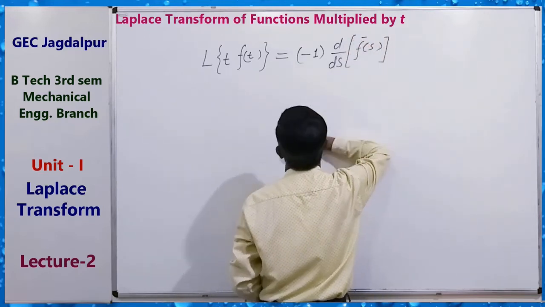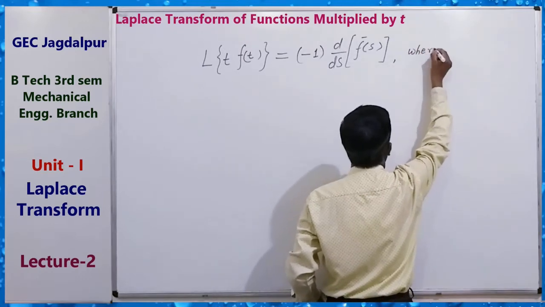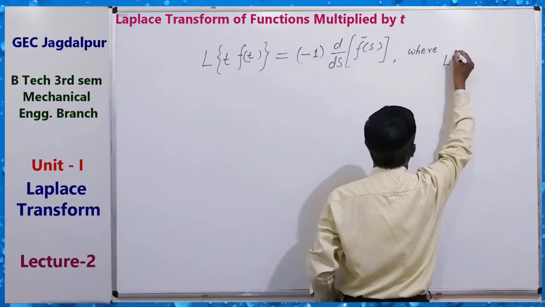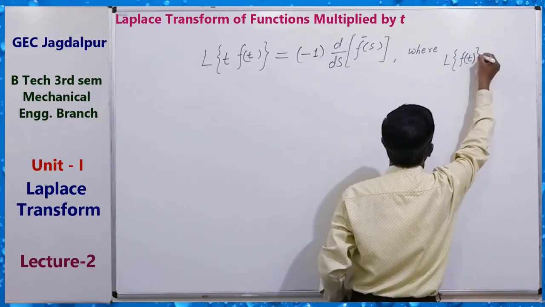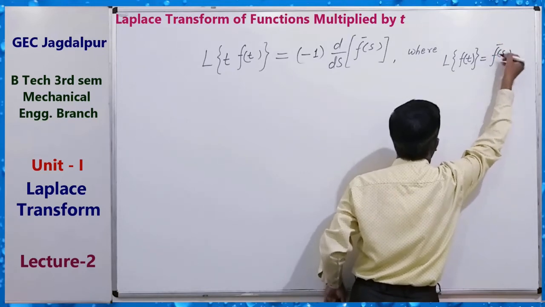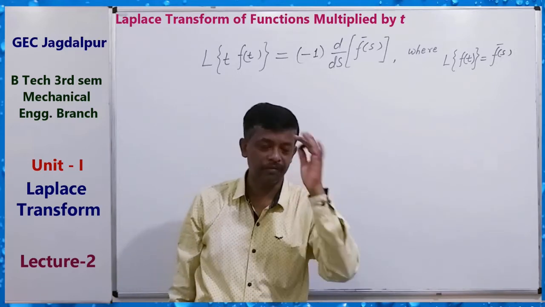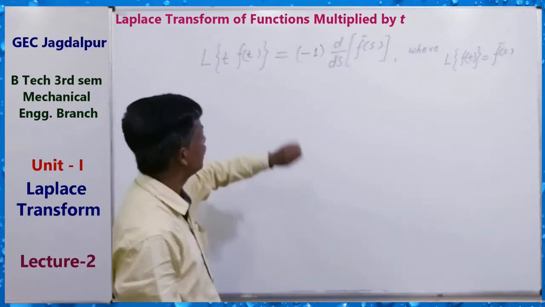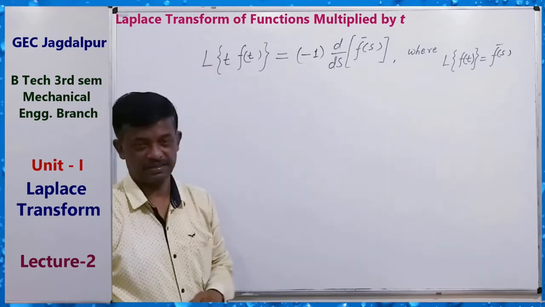This is our formula, where L{f(t)} equals f bar s, then L of t f(t) equals this.